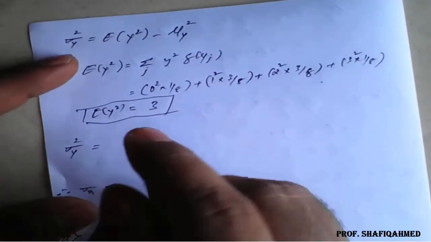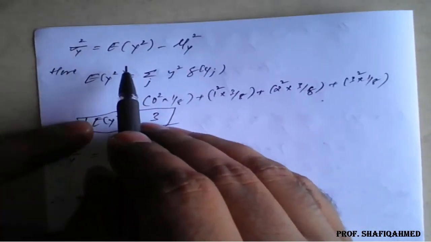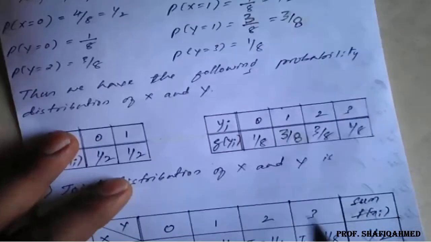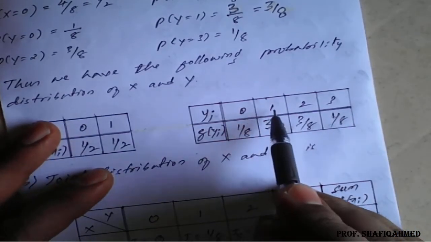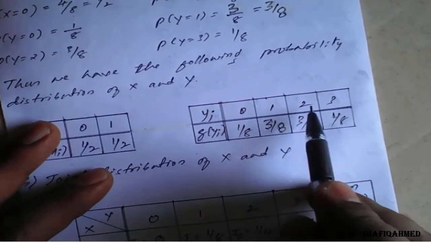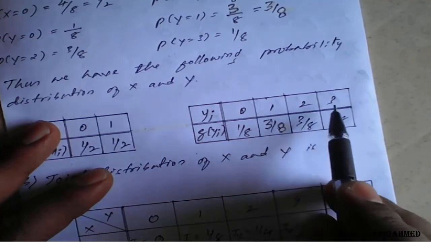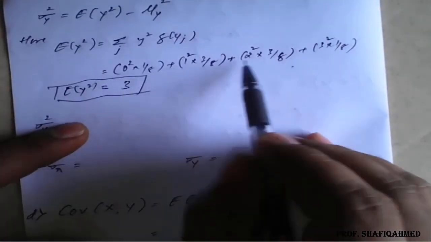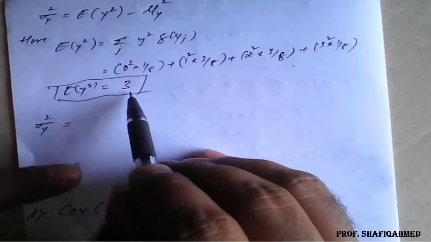So next we need to calculate for the expectation of y square. So I have taken here the values from the table. So 0 square into 1 by 8 plus 1 square into 3 by 8 plus 2 square into 3 by 8 plus 3 square into 1 by 8. So the resultant you will get is 3. So therefore we need to apply the values here.